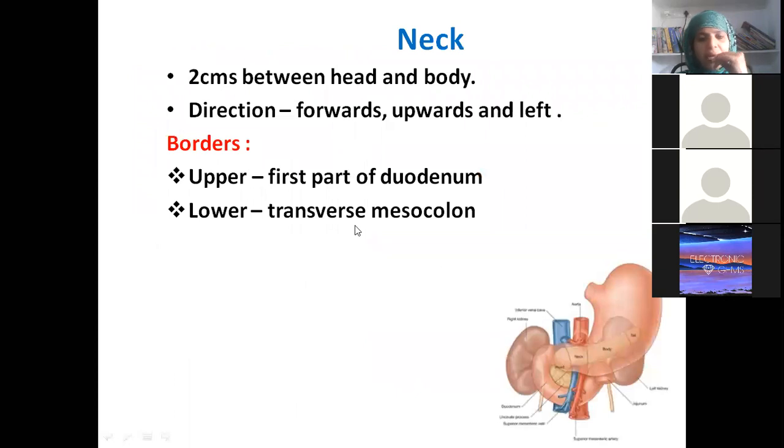After the head and the uncinate process are over, we will come to the neck. The neck is just 2 centimeters, between the head and body. The direction of the neck is forwards, upwards, and to the left. In the upper part, the neck is related to the first part of the duodenum. In the lower part, the neck is related to the transverse mesocolon.